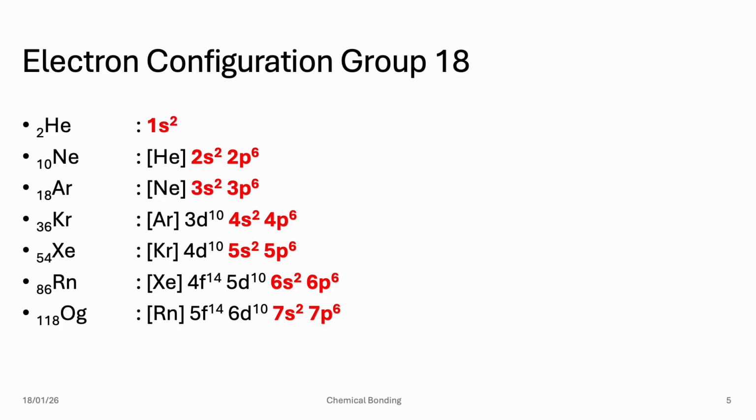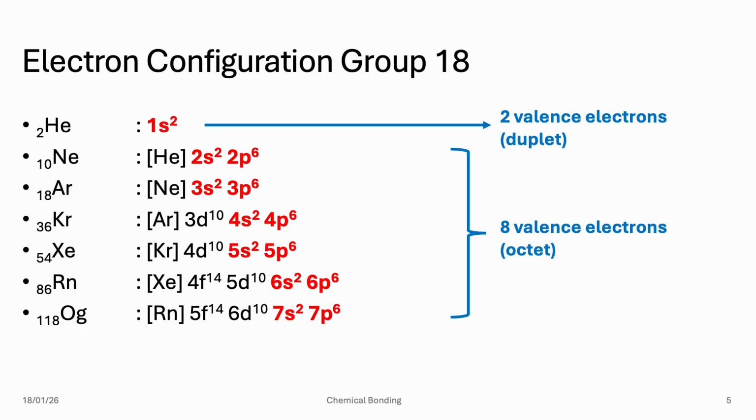By the way, 2 electrons is special only for helium, and the other gases form an 8-electron valence configuration. So it is called duplet for helium because it contains only 2 valence electrons, and for the rest it is called octet because they have 8 valence electrons on their last orbital.